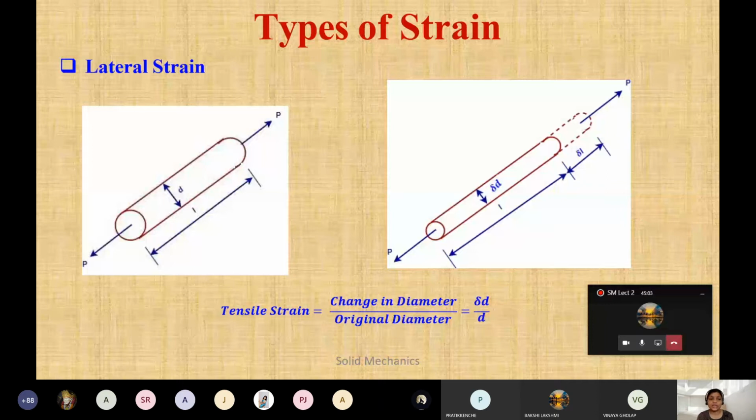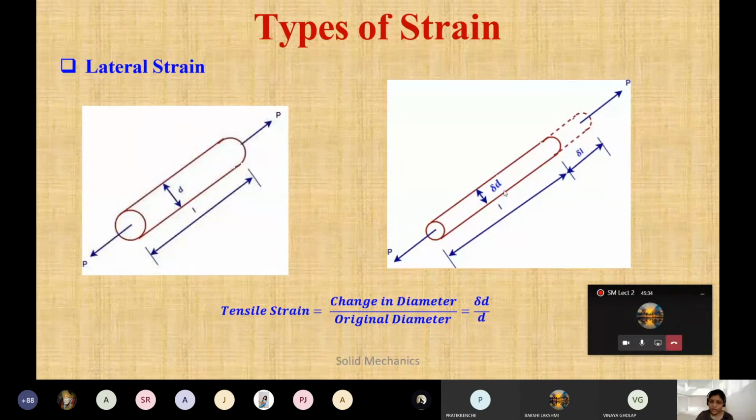But when there is a change in cross-sectional area, that is called a lateral strain. What will be in the cross-section? If we take L, B, H, length, breadth and height, or in a few cases it is length, width, depth. It depends upon how the notations are. So here I have just taken a circular material, a simple circular material, so it should avoid the confusion between height and width, height and depth and all that.